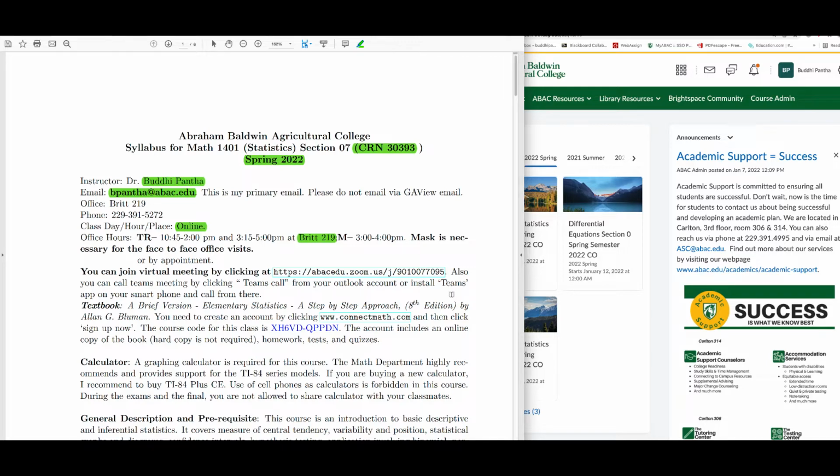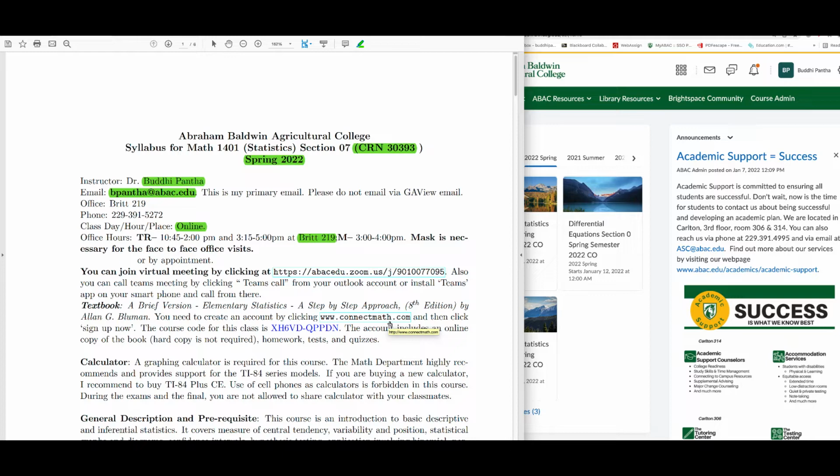All right, so the textbook for this course is a brief version of elementary statistics, a step-by-step approach. You need to buy 8th edition by Alan G. Blumen. Okay, you need to create an account by clicking the www.connectmath.com. So all the homeworks, all the quiz, and the test except the final exam will be done via connectmath.com.